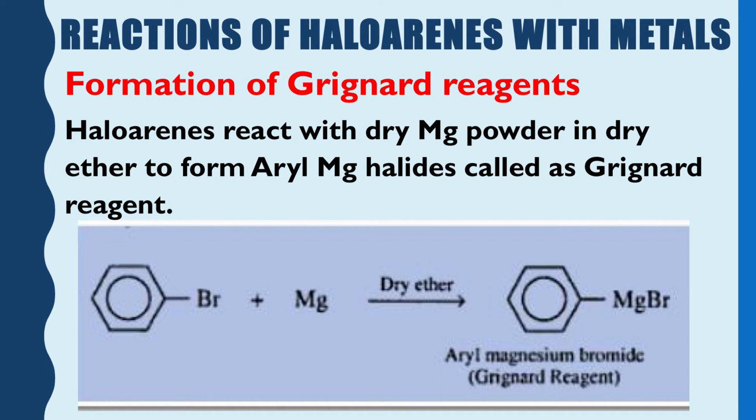In this case, what happens? The magnesium atom is joined to an alkyl halide group or an aryl halide group. And as today we are discussing the reactions of haloarenes, I am telling you about the aryl magnesium halide. So, how is it formed?